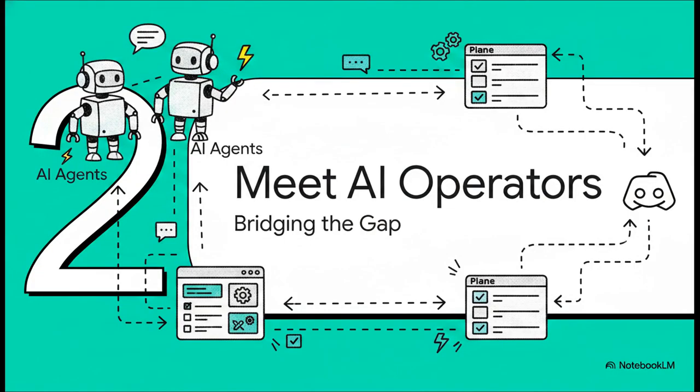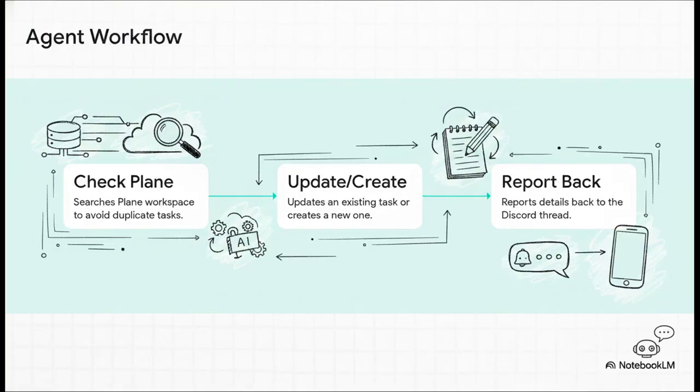Moving on to Section 2, meet your AI operators, bridging the gap. Now, think of these agents not as simple note takers, but as active operators. When you prompt them, the agent predictably follows these exact steps. And honestly, this is a massive feature. It always checks the Plane workspace first. Before taking any action whatsoever, the agent searches the database to avoid creating annoying duplicate tasks. If a matching task already exists, it updates it. If not, it creates a brand new one with the context you gave it. And finally, it always reports back to Discord with a receipt.